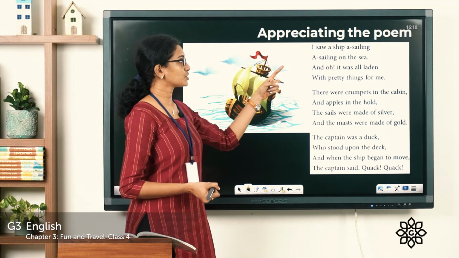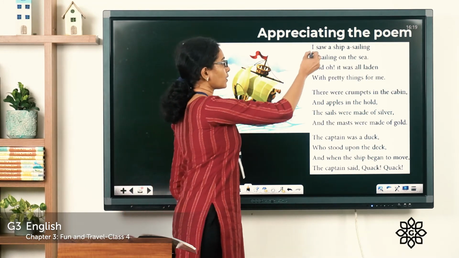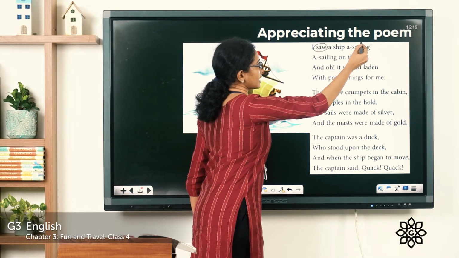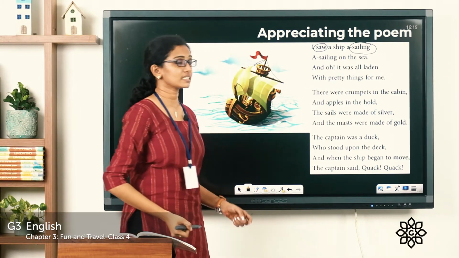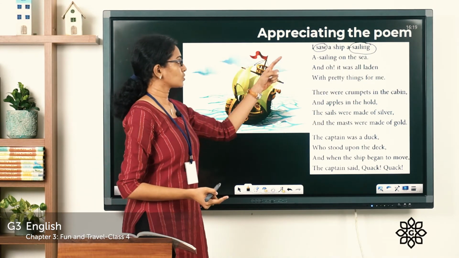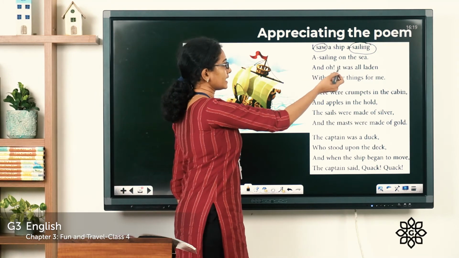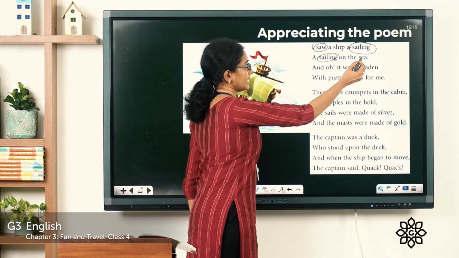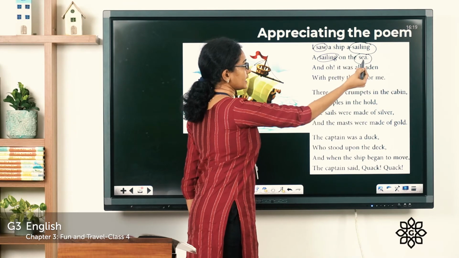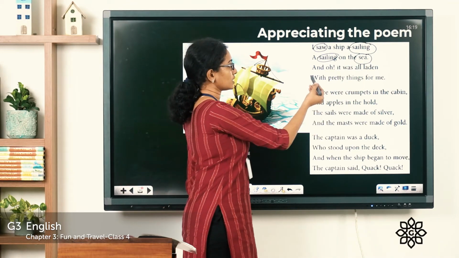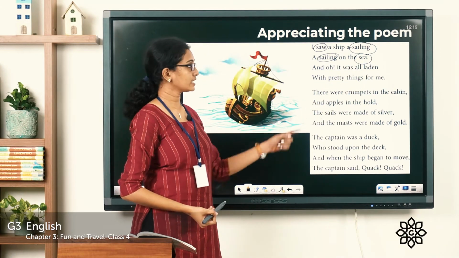Okay, so let's see the first line. I saw a ship a-sailing. So this word, saw and sailing. Both these words start with the sound s. So that is an alliteration. And let's see the second line. A sailing on the sea. Sailing, sea. Now, is there any alliteration in the third line?